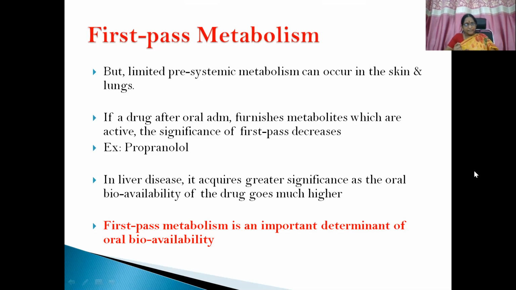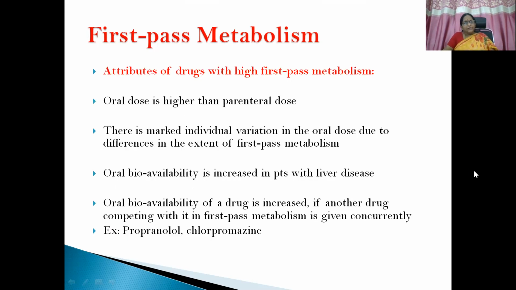Then in liver disease, it acquires greater significance as the oral bioavailability of the drug goes much higher. What happens in liver disease? The functioning capacity of the enzyme system in the liver goes down, because of which metabolism will not happen to the 100% extent. So the bioavailability of the drug may be higher. So the first pass metabolism is an important determinant of oral bioavailability. Then, attributes of drugs with high first pass metabolism.